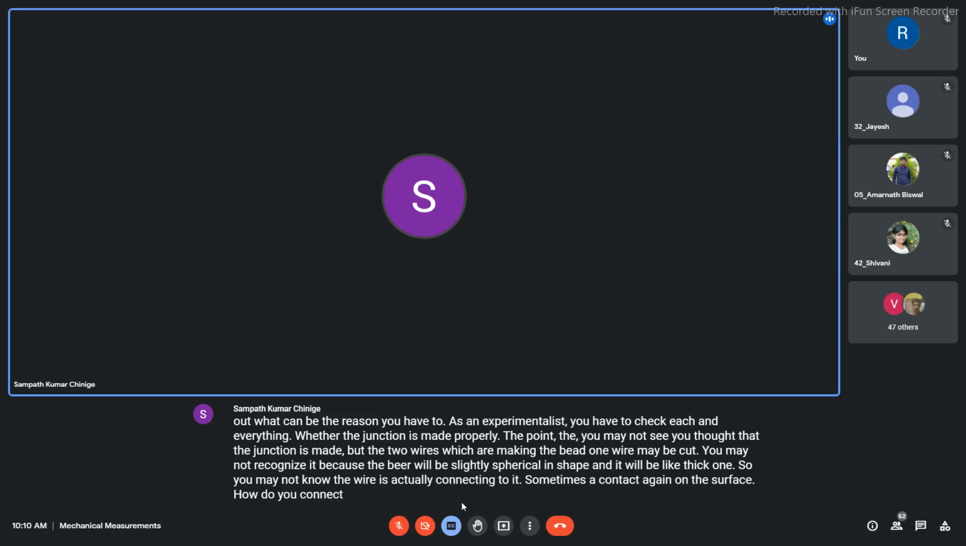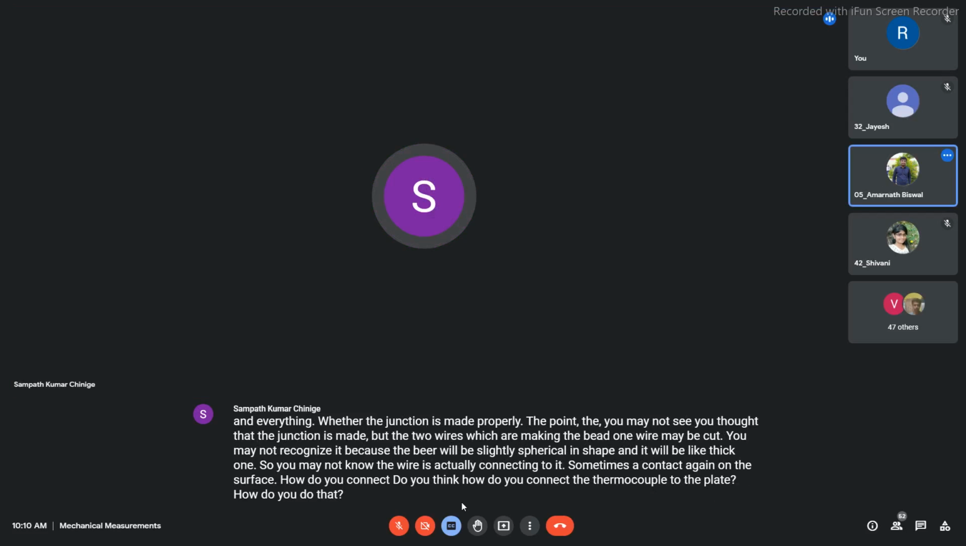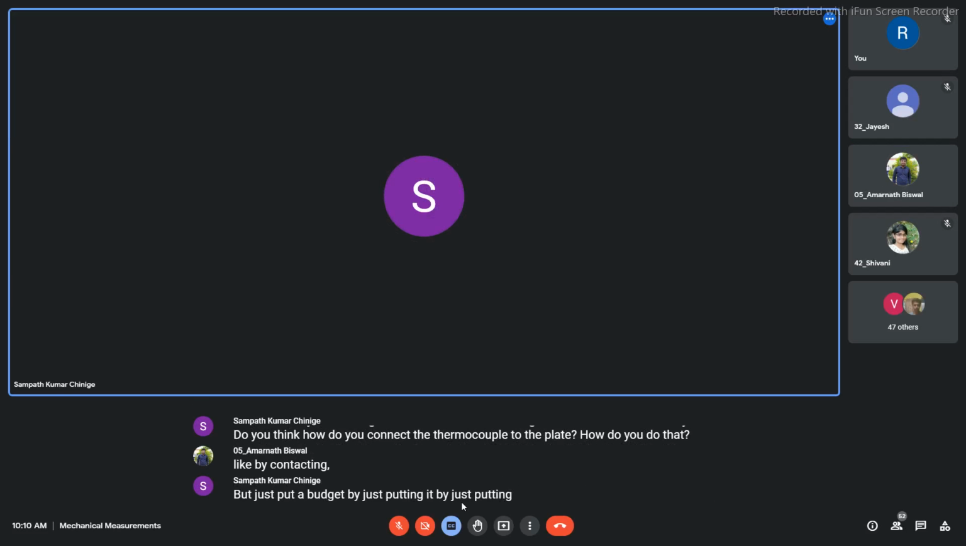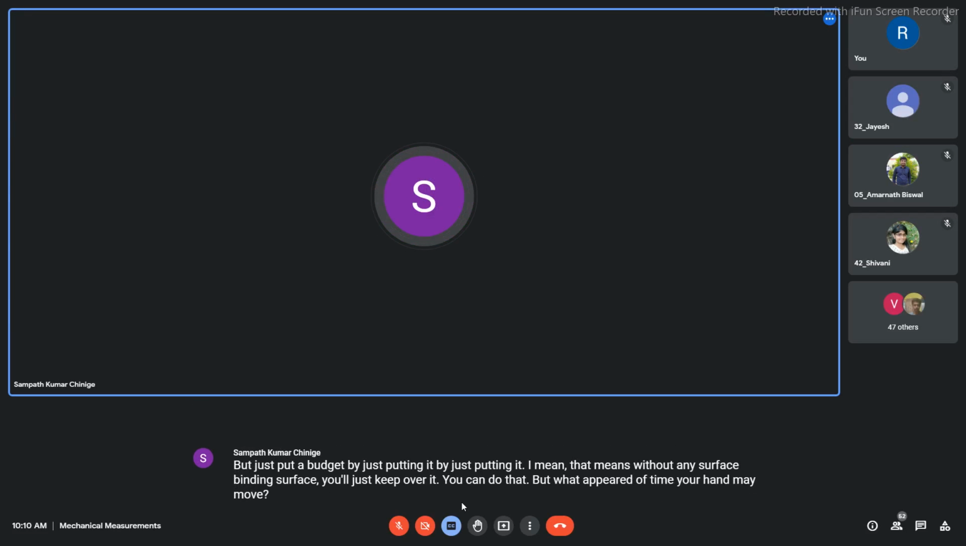How do you connect the thermocouple to the plate? How do you do that? By just putting it? I mean, without any binding surface, you will just keep it over it. You can do that, but over a period of time your hand may move. There may be a small breeze of air which actually lifts the bead.